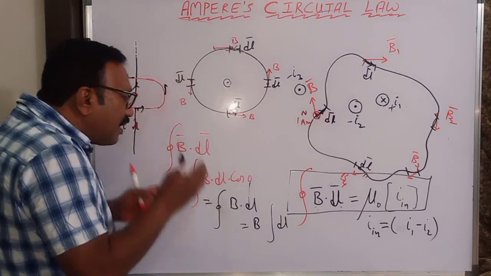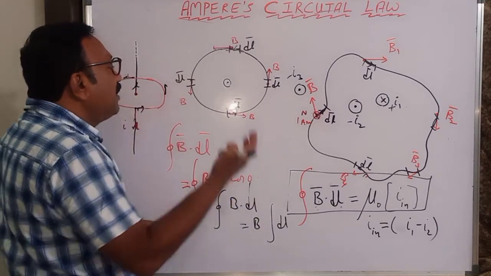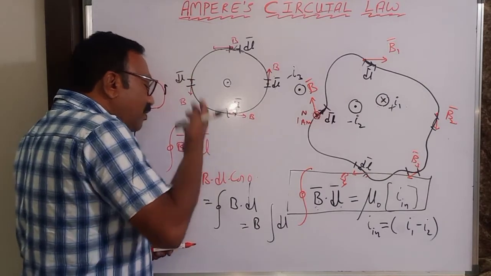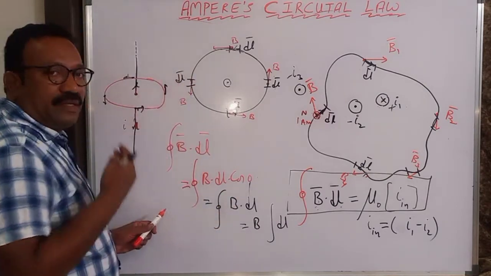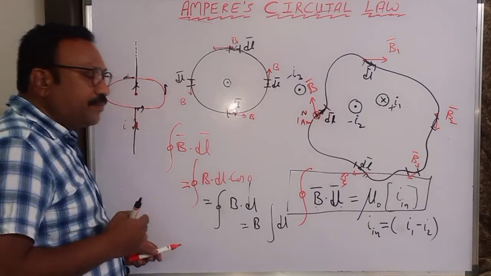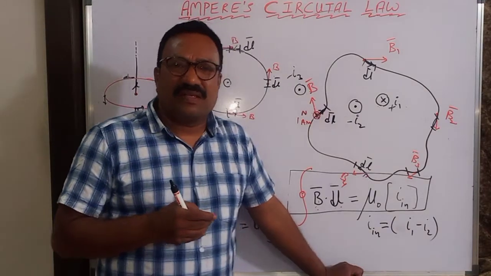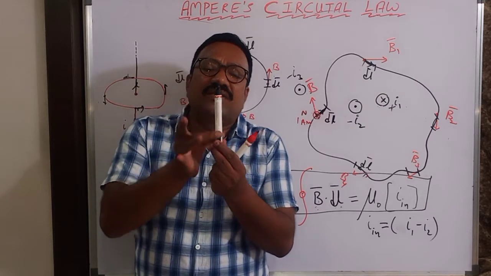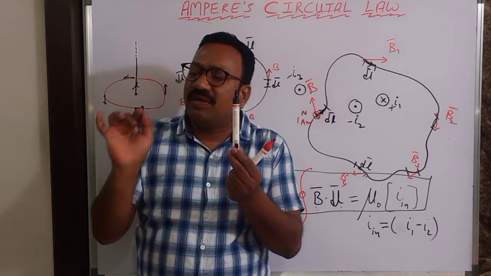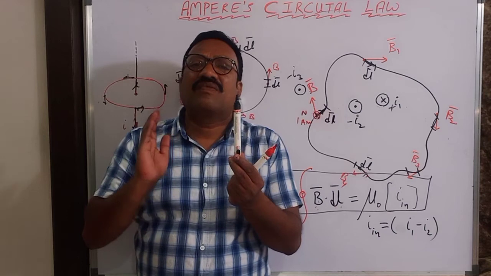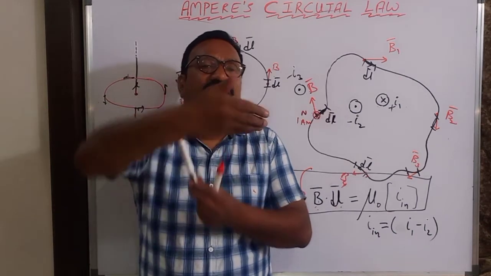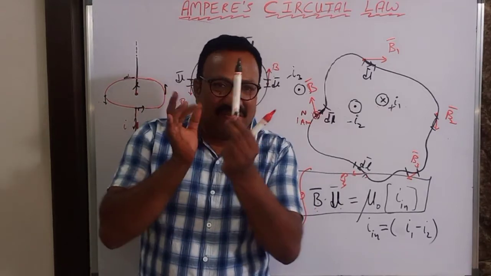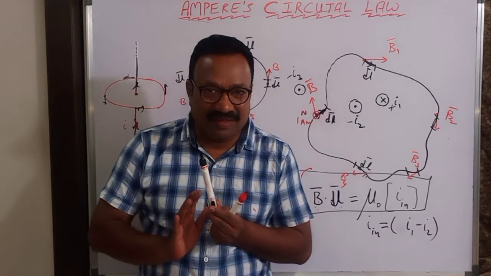When we are applying Ampere's circuital law, we will be applying it in the simpler manner only. Only with a higher degree of symmetry will we use Ampere's circuital law. It is very easy. Even in Gauss law you take symmetric surfaces only. If you have a thin wire with charge distributed on it and you want to determine the electric field, what surface will you take? A Gaussian surface, a cylindrical surface. Is it a symmetrical surface or not? Only one wire is there, but it has charge.